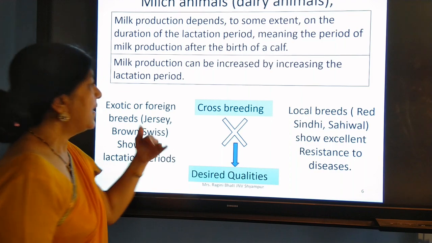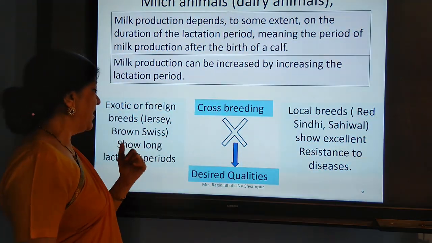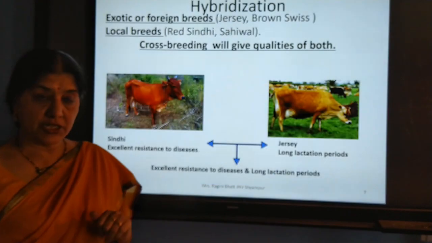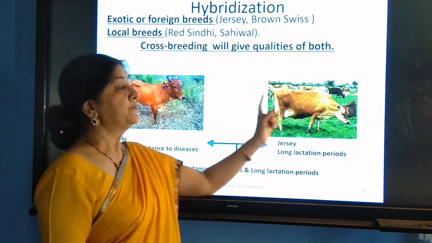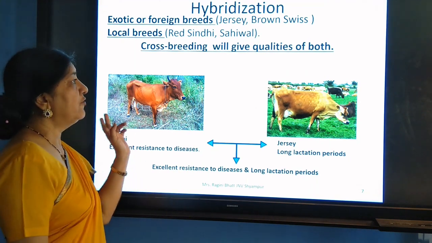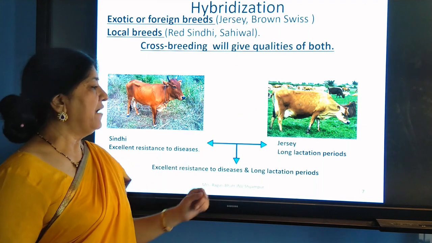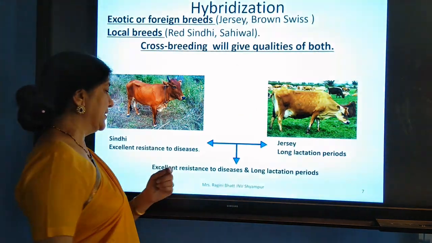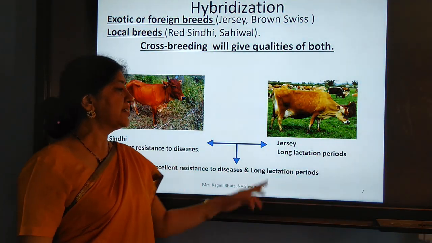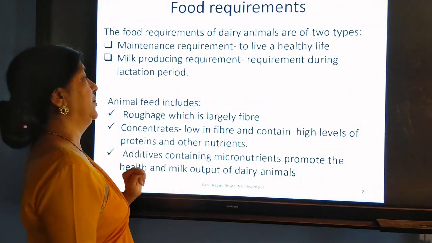The exotic varieties have a long lactation period and the Indian varieties have good resistance. So when we crossbreed them, you can see in the calf both the characters, excellent resistance to diseases and long lactation period, are present.